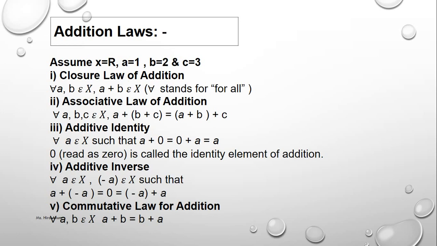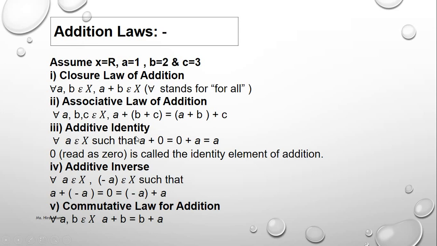If A belongs to R, then minus A is also a number such that A plus minus A equals 0. Minus A is the additive inverse. If A equals 1, then its additive inverse is minus 1. It makes 0.